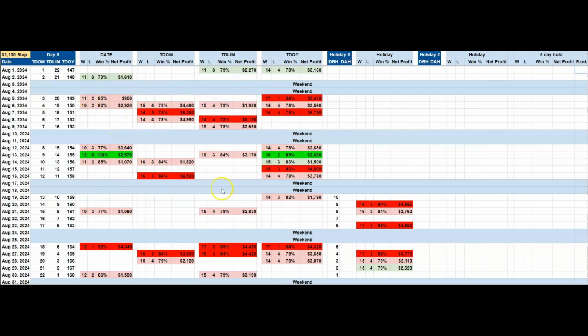But other than that, everything is pointing to sell, especially on this week here, the August 5th to 8th. And then on the week of 26th to the 30th, we have a bunch of dark red, and we have some dark reds here for the holiday trade. So this would be days prior to Labor Day. So this would be 9 days before Labor Day, 6 days before Labor Day, etc. So we have good percentages down here. We have 92% on August 26th. That's the date of the year.